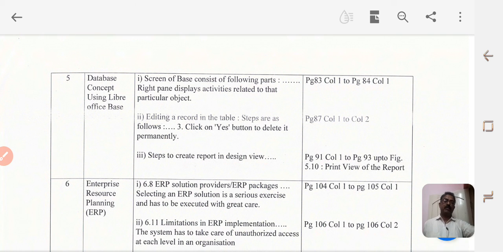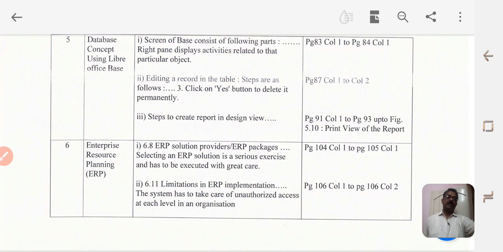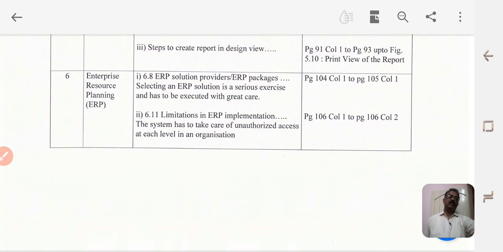In enterprise resource planning, you are going to have the following topics excluded. Excluded means that those topics are not there for examination. You don't have to study them. If you wish to study them, you can; if you don't want to, you may omit them from your study. So what are those topics? It is page number 104, column 1 to page 105, column 1. Then next is page number 106, column 1 to page 106, column 2. So these are the topics that have been excluded.